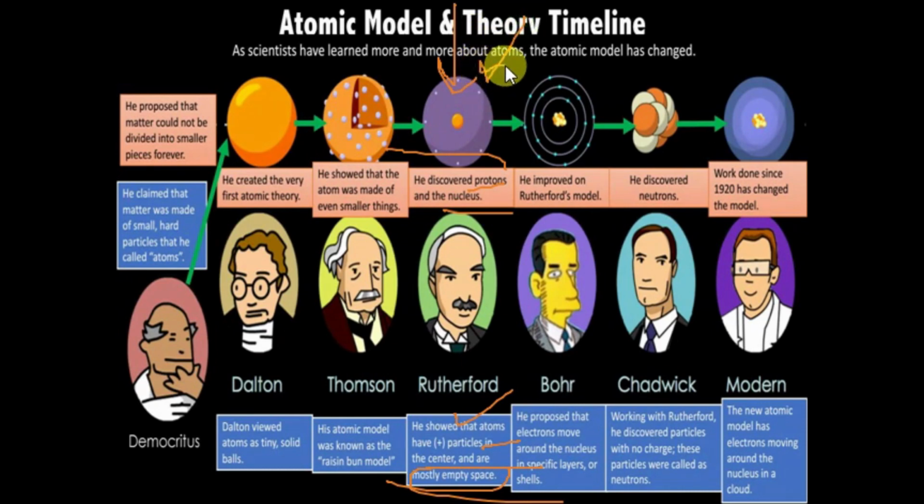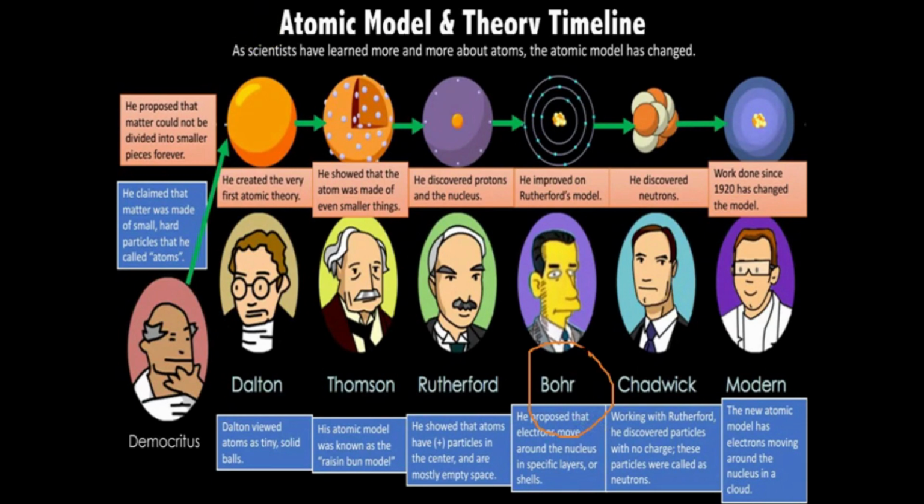Next there came a scientist, Bohr. He clarified that electrons are not present anywhere, but are present in certain fixed orbits, and these are called energy levels. He told that there are different energy levels in which electrons are present, and that is the reason why they are not getting into the proton. So he came up with the answer of why negative and positive charges don't collapse into each other.